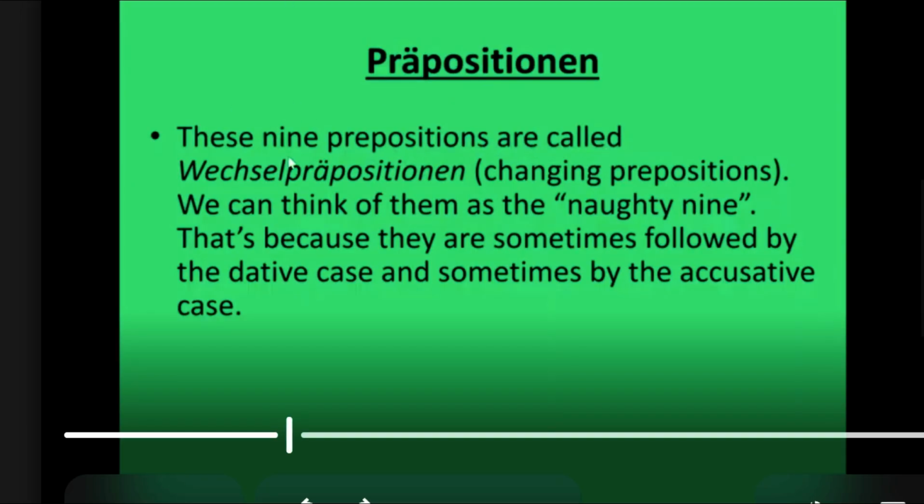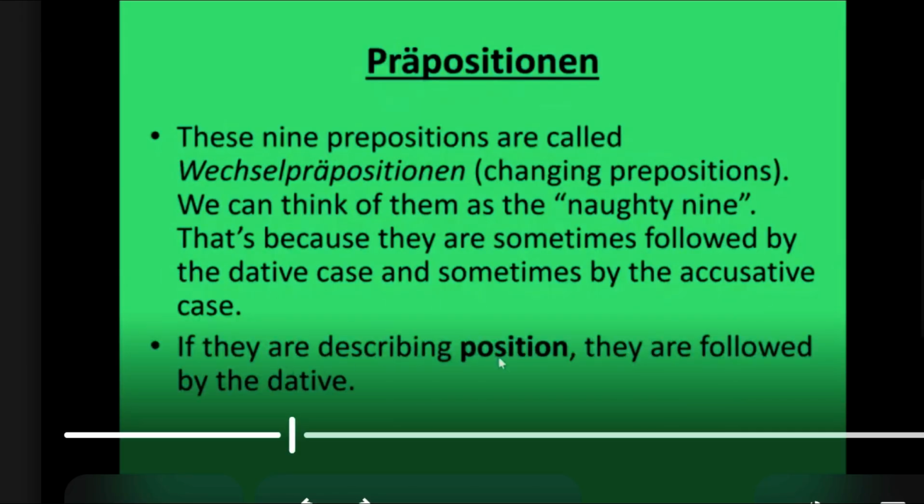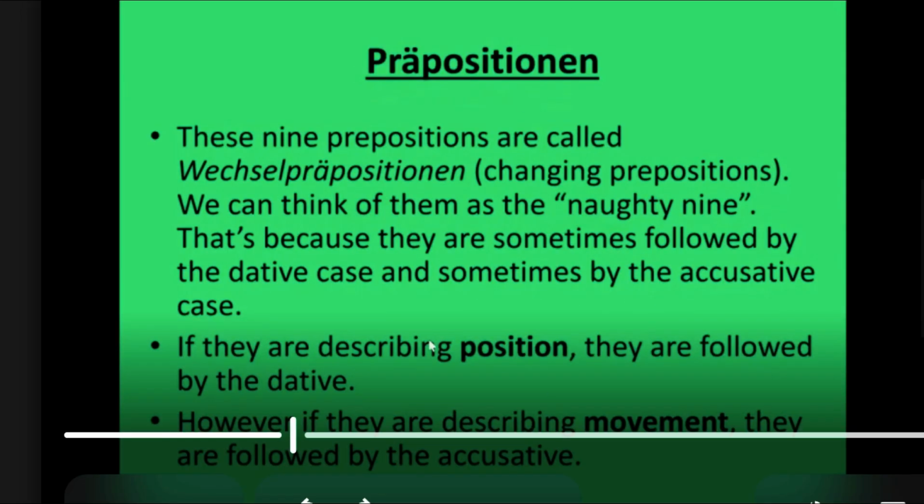These nine prepositions are called Wechselprepositionen, changing prepositions. We can think of them as the naughty nine. That's because they are sometimes followed by the dative case and sometimes by the accusative case. If they are describing position, they are followed by the dative case. However, if they are describing movement, they are followed by the accusative case.